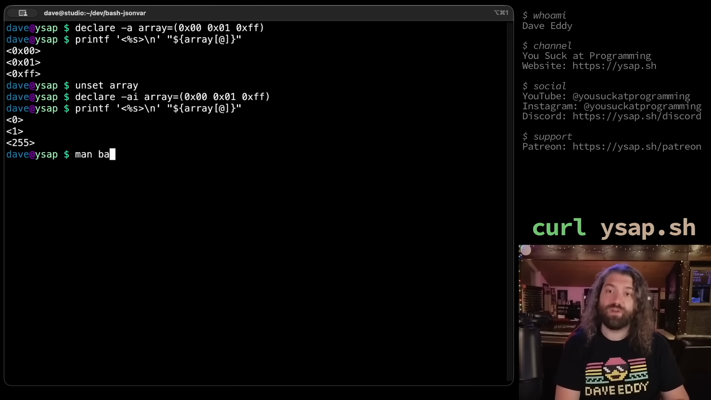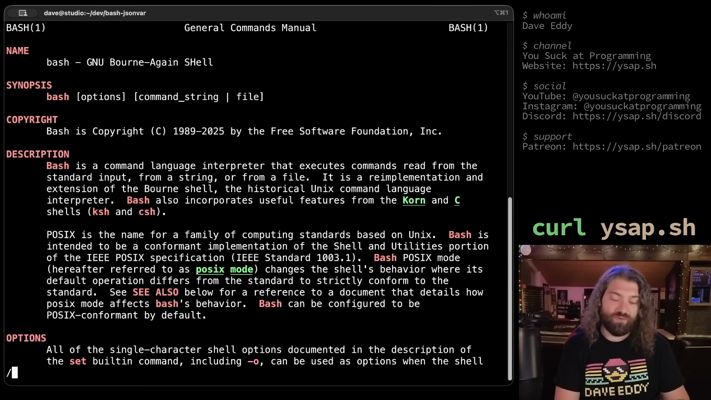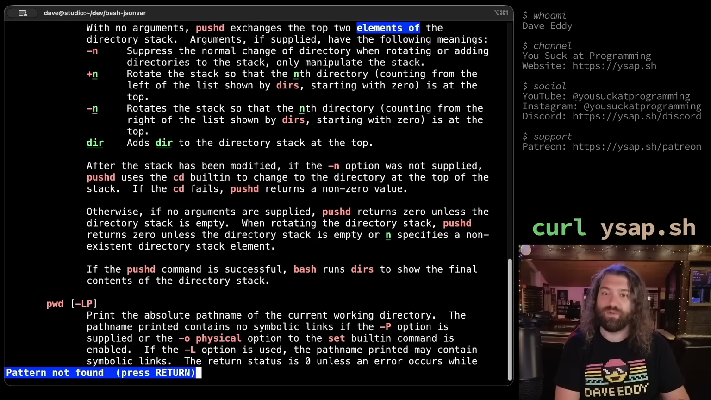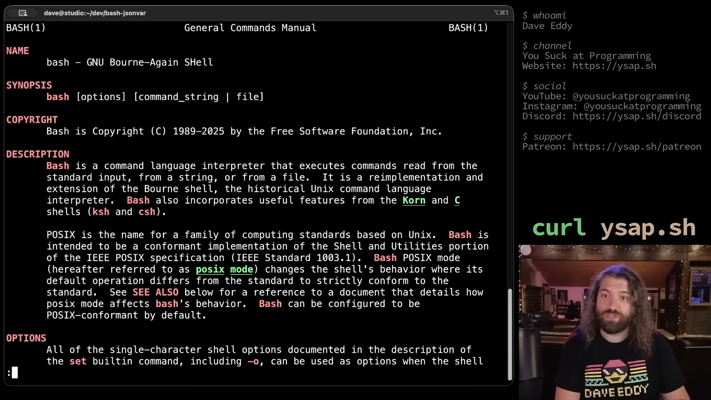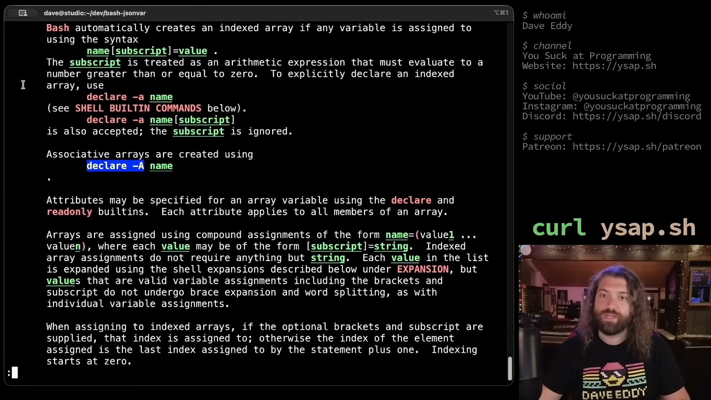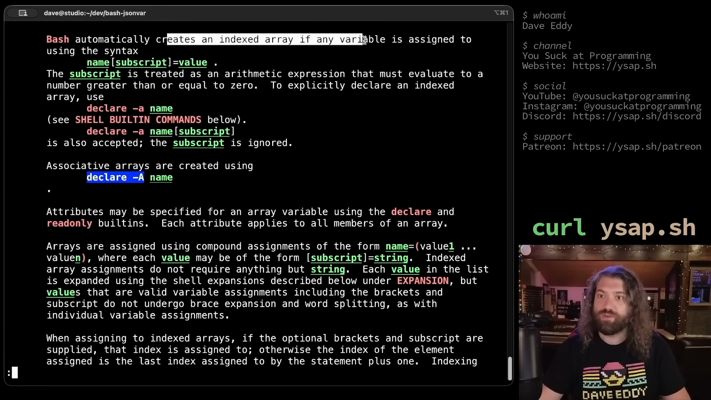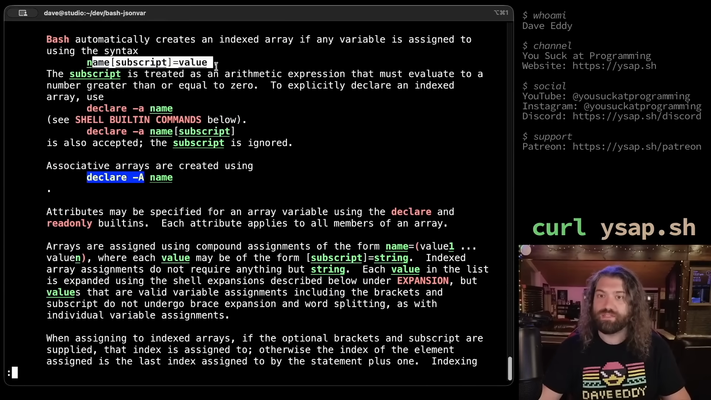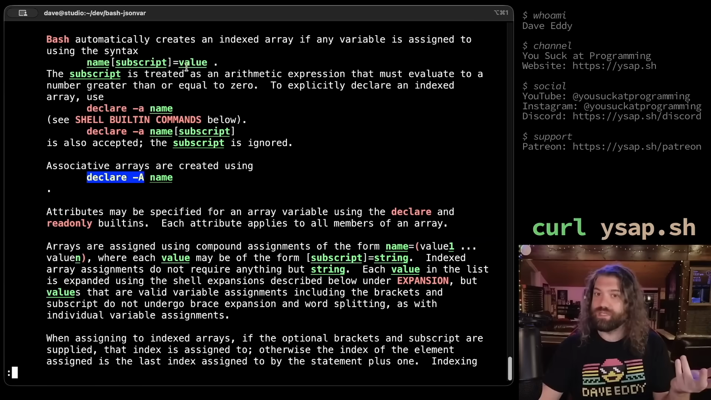I'll even show you, if we were to do a man bash, we can look for, I think it's like elements of, I looked this up later because I had to remember what it was. Nope. All the members? I'm gonna find it. Members. Okay, let's see if this works. Can I just search for declare -A for associative arrays? Here we go. Look at this. Bash automatically creates an indexed array if any variable is assigned using this syntax. So like I said, if you don't give declare, it assumes it's an indexed array. You can also do it like this. And look at this, you use -A for the associative array.